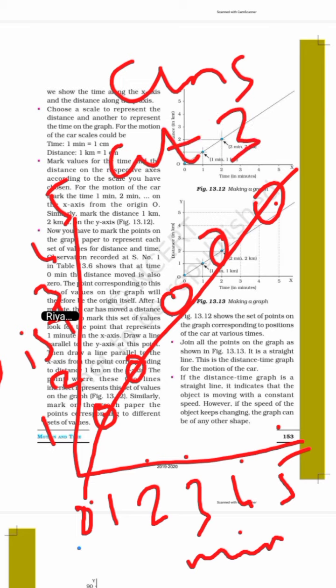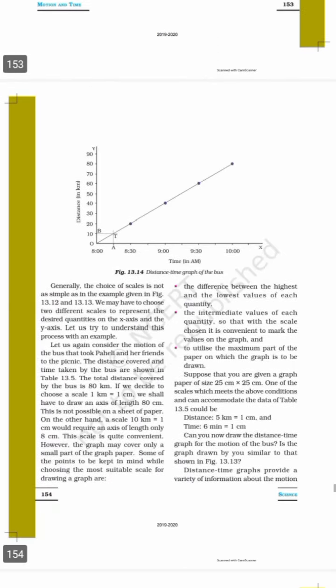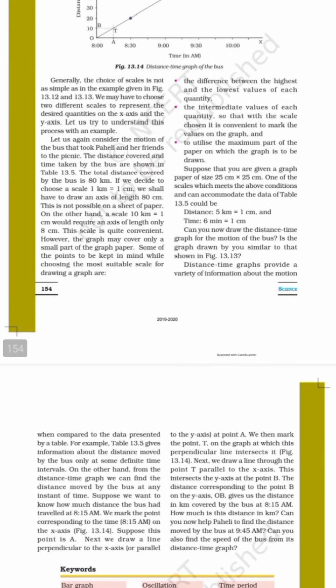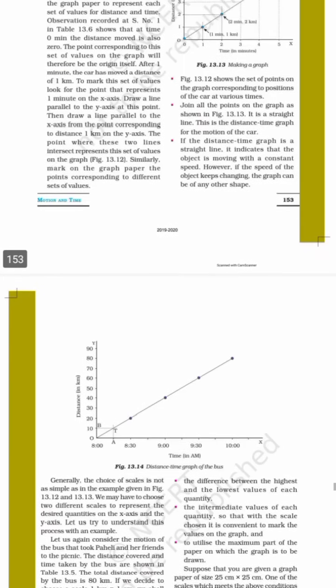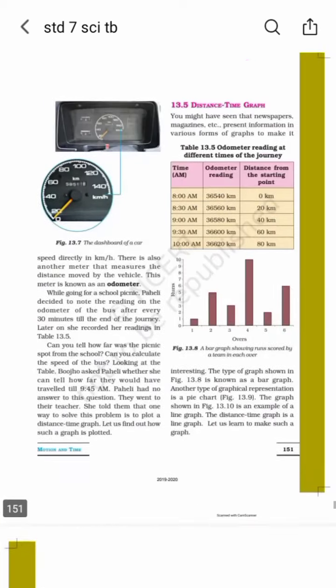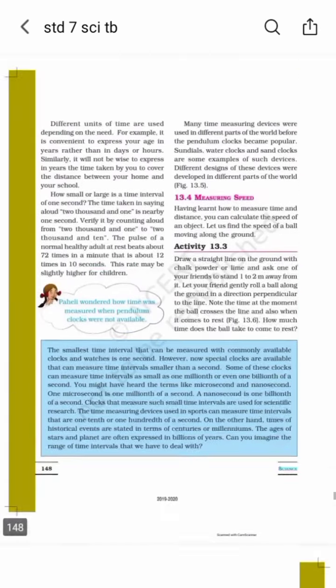Now from the graph, if I ask you at what time you reached 3 kilometers, then what you have to do over here is draw like this, right? So this is about how to draw this type of graph. Understood? So this is about the chapter motion and time.